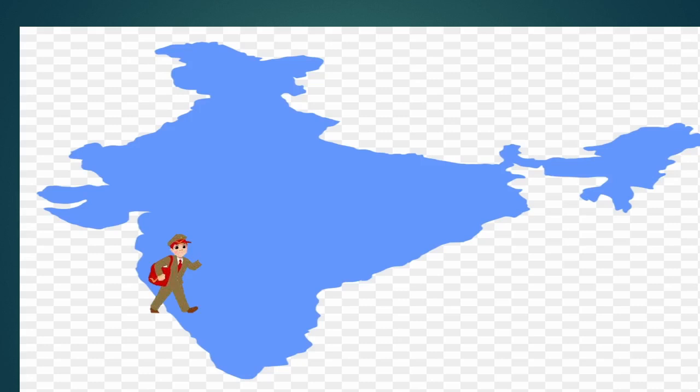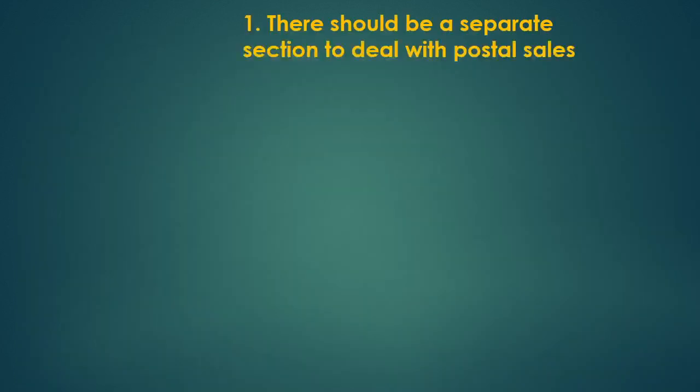So, in the previous case, we have considered the example of traveling agents to supply the goods. But in today's class, we are going to learn how they can use the mail order, how they can use the postal services to supply the goods to the final customer. So, these postal services are used for supplying goods to the final consumer under mail order business. So let us see the guidelines for the internal check system regarding the cash sales by mail order business.